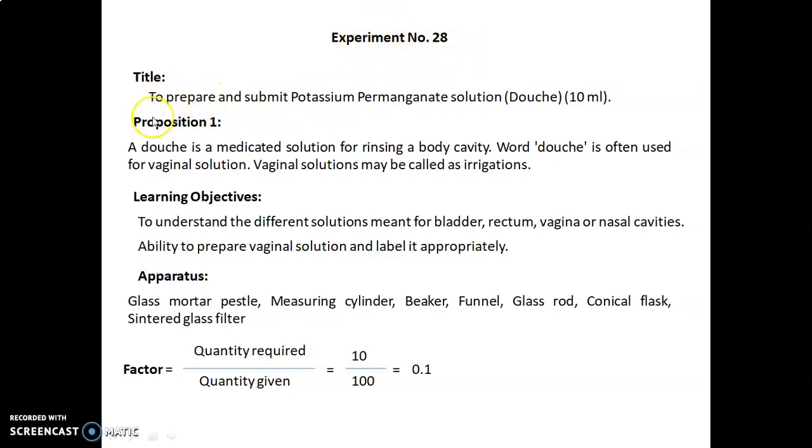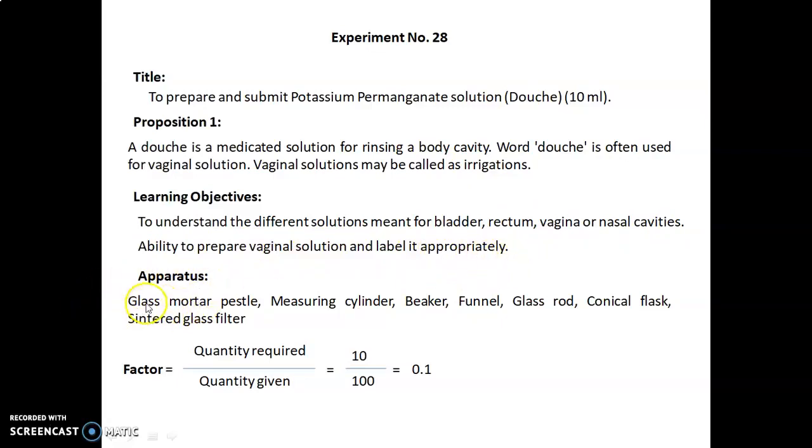The title of today's experiment is to prepare and submit potassium permanganate solution douche, 10 ml. Proposition 1: a douche is a medicated solution for rinsing a body cavity. The word douche is often used for vaginal solution. Vaginal solutions may also be called irrigations. The learning objectives of today's experiment are to understand the different solutions meant for bladder, rectum, vagina or nasal cavities, and to be able to prepare the vaginal solution and label it appropriately.